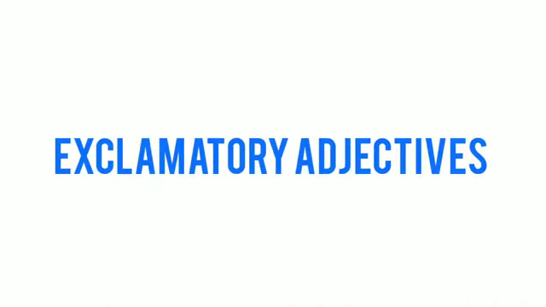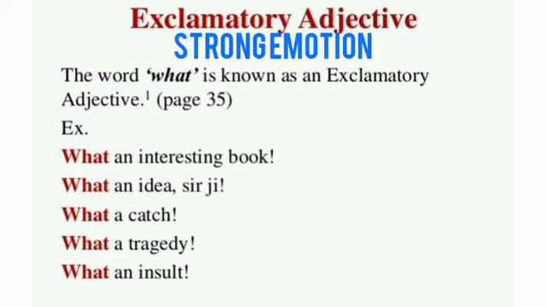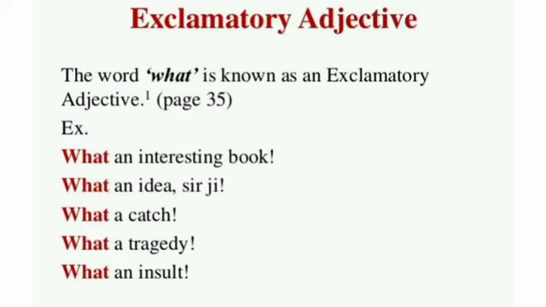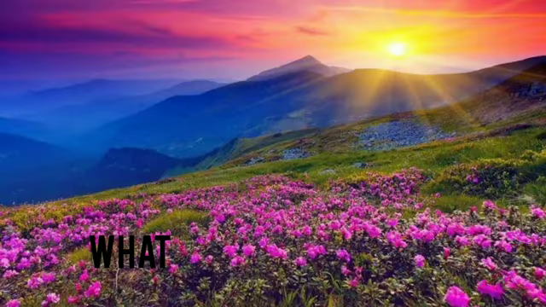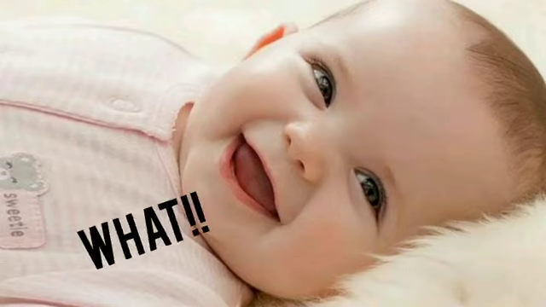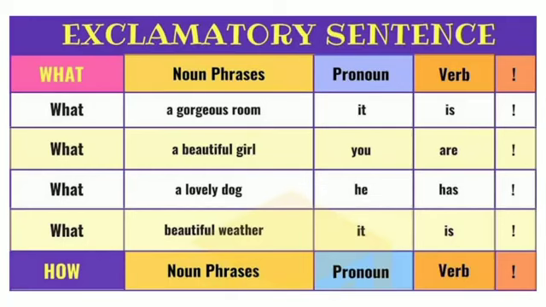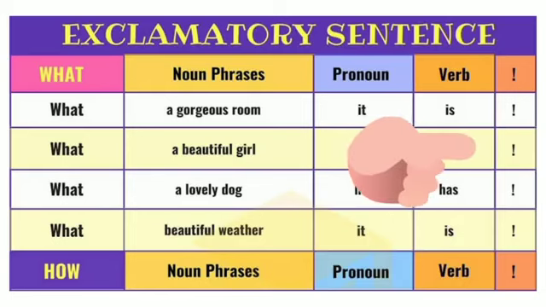Exclamatory adjective. What is an exclamatory adjective? An exclamatory adjective is a word that shows strong emotion. We use them in conversation. What an idea! What a beautiful sight! What a cute baby! In all these sentences, what is the exclamatory adjective used. Remember, when we write exclamatory adjectives, we should use an exclamation mark after completing the sentence.